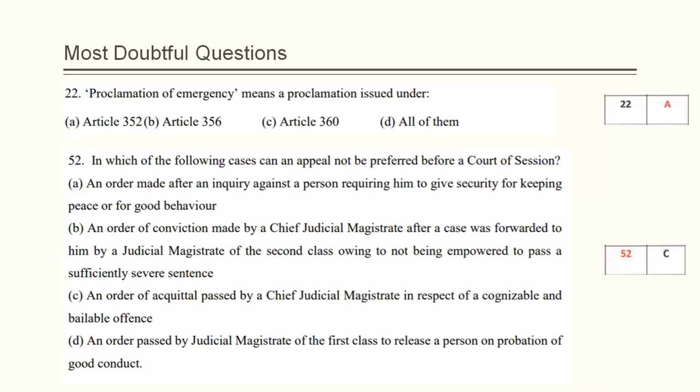This cannot be challenged, and there is no scope of raising any objection because of this catch. This question was tricky, and there is a simple catch in option C: the question mentions bailable offense, but the provision mentions non-bailable offense. So there is no scope of filing objection in this question also.